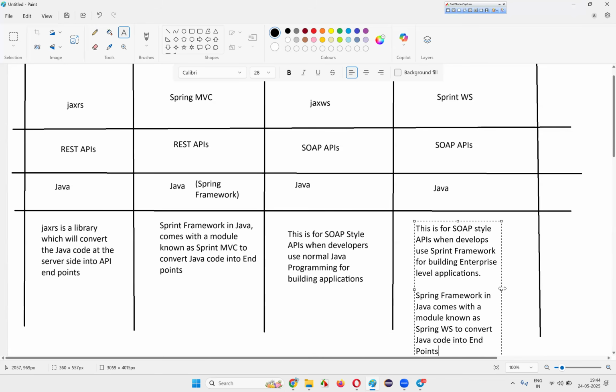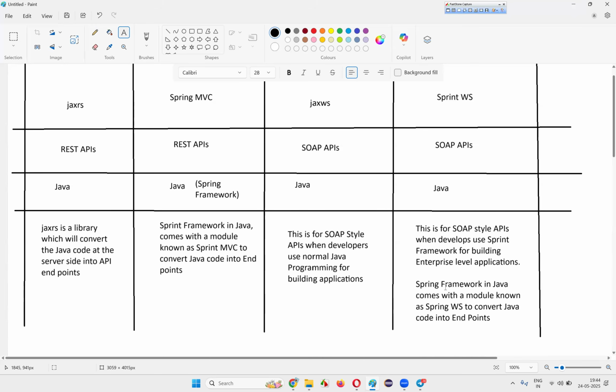The Spring framework not only comes with Spring MVC, it also comes with Spring WS, guys.